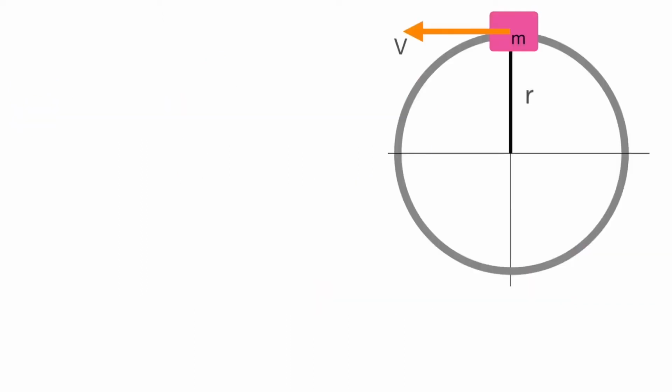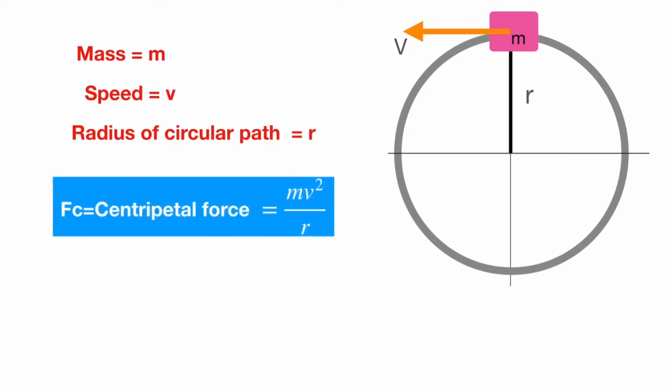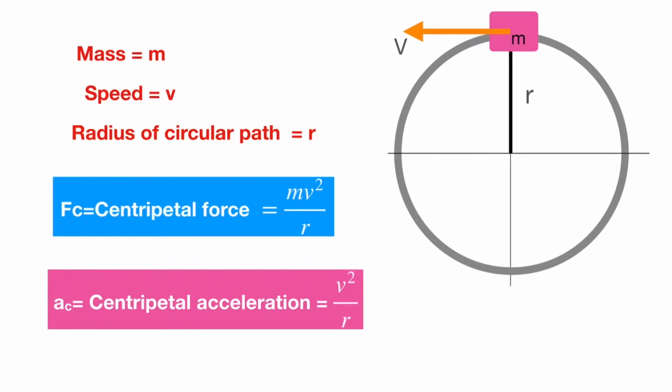If an object of mass m is moving with a constant speed v in a circular path of radius r, then the centripetal force acting on the object is given by mv square by r, and the related acceleration is given by v square by r.